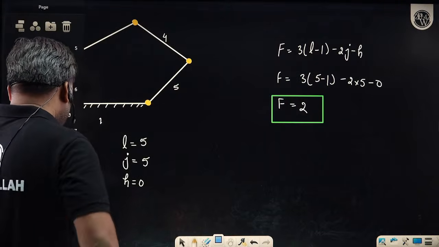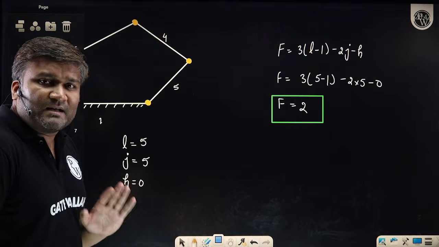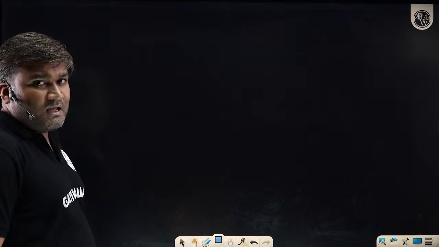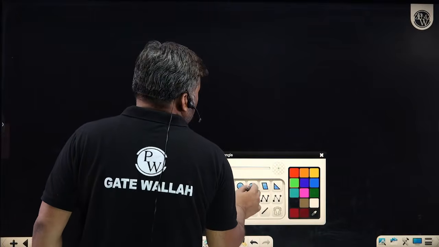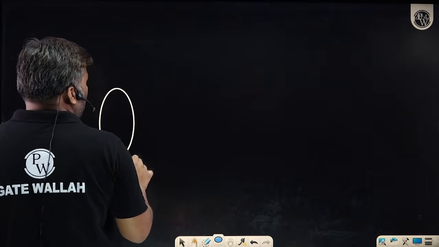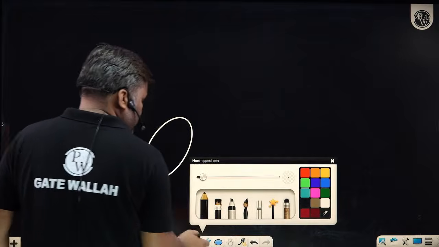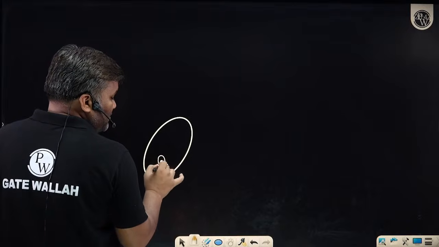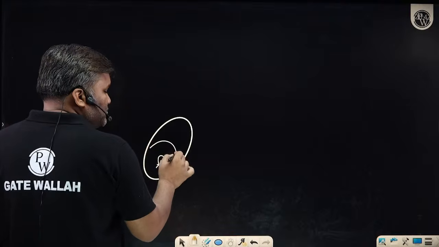Clear? I hope it is very, very clear to everyone how we are solving these questions. Now sir, what is the meaning of higher pair? I am not able to understand. What does a higher pair look like? Say for example, if I am having a cam and follower device, I am having a cam which is hinged here. With respect to the fixed link, this cam can have rotation. It is rotating like this.